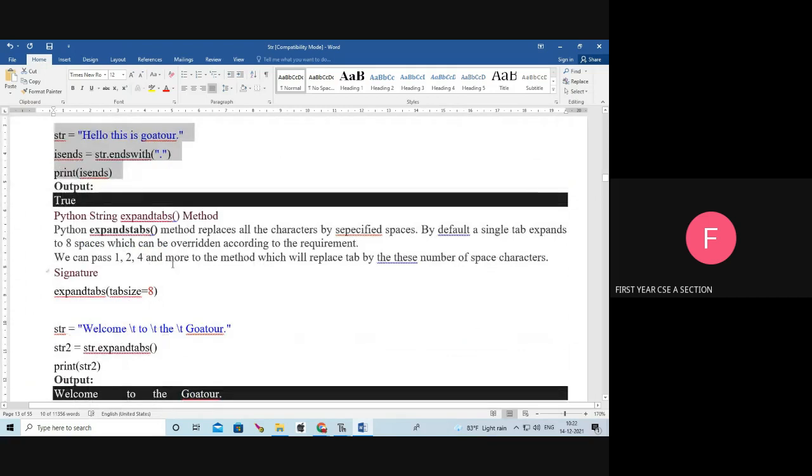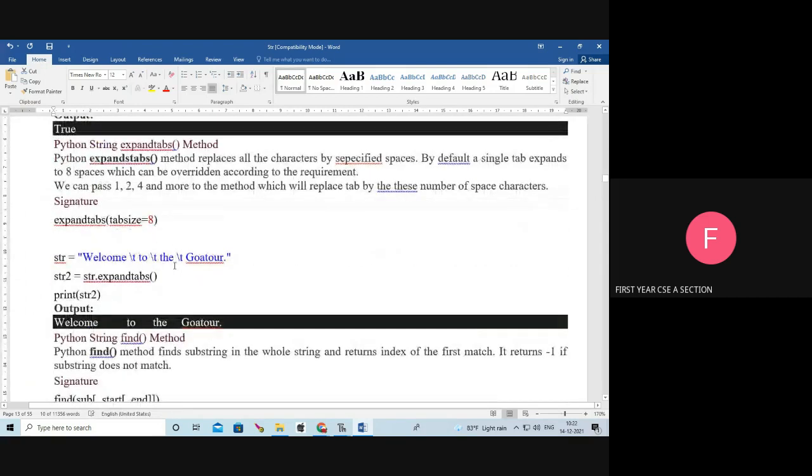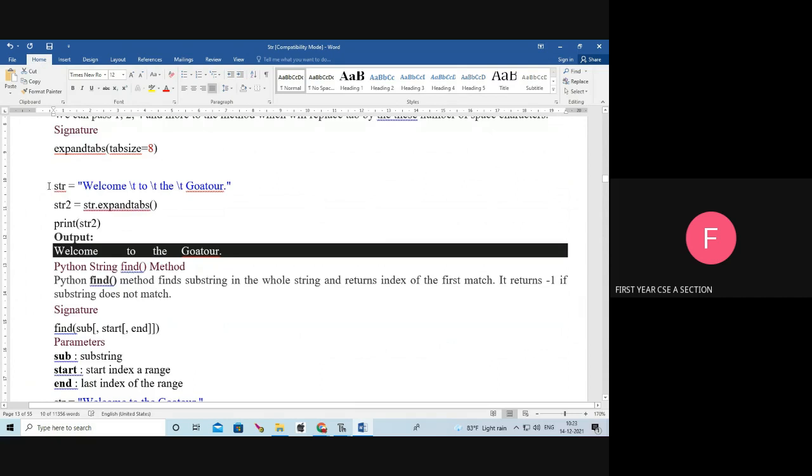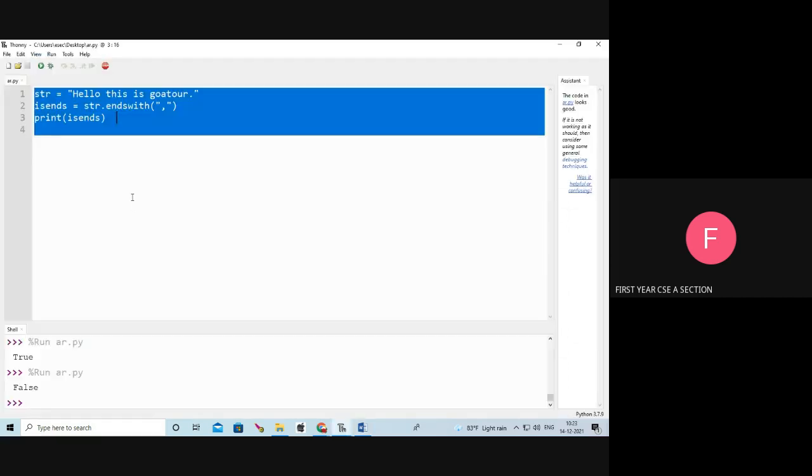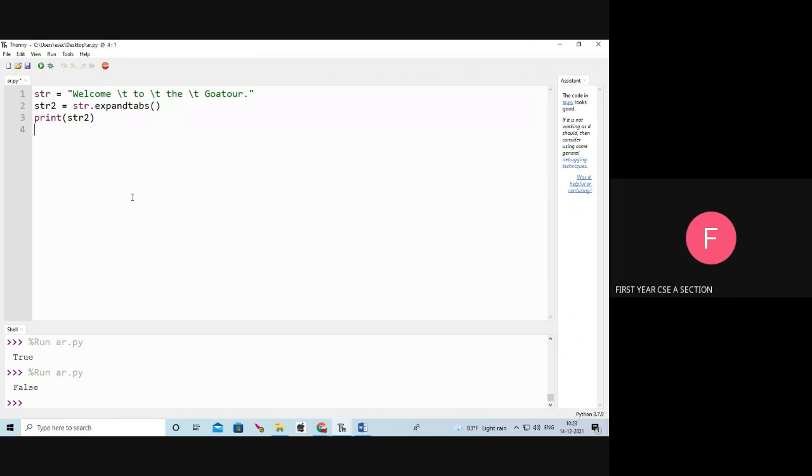Next, expandtabs. The expandtabs method replaces all the tab characters with specified spaces. It gives a space. See the output.